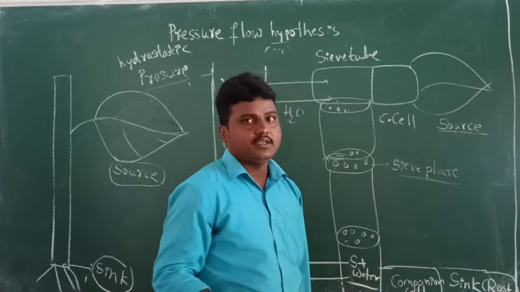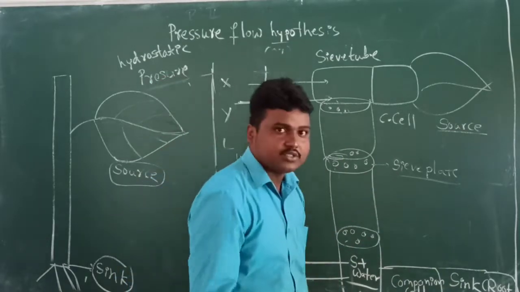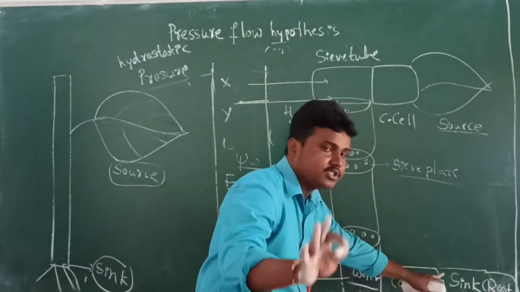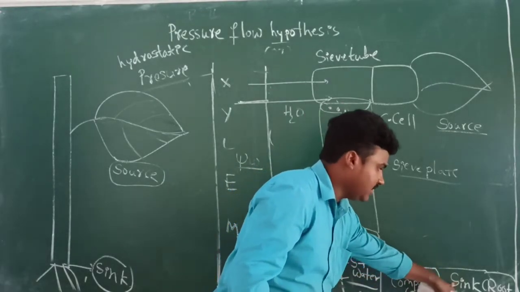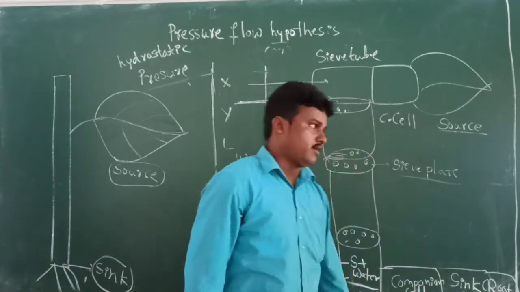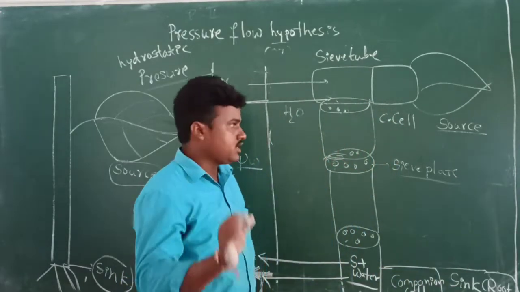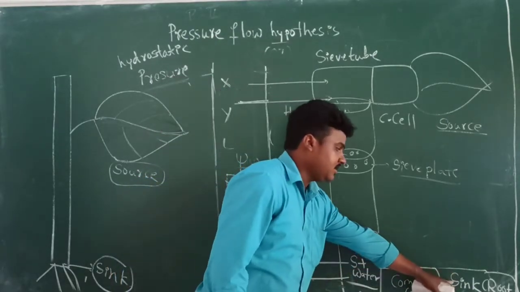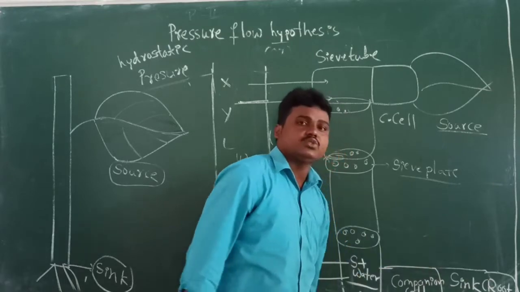Plants utilize food molecules in the form of sucrose, while the storage form is starch, stored in the sink. The sink acts like a storage part.